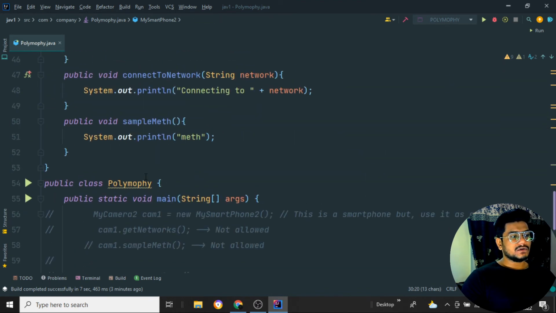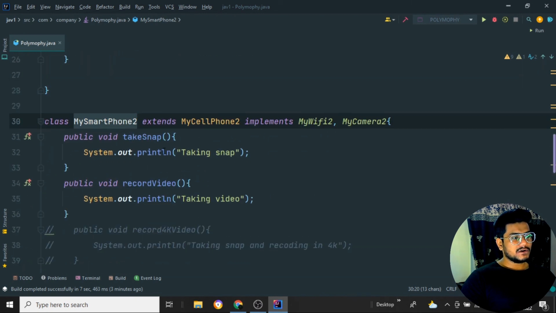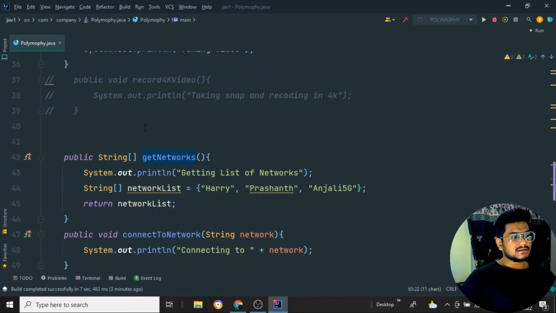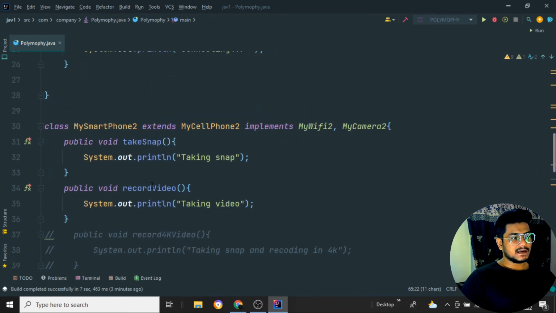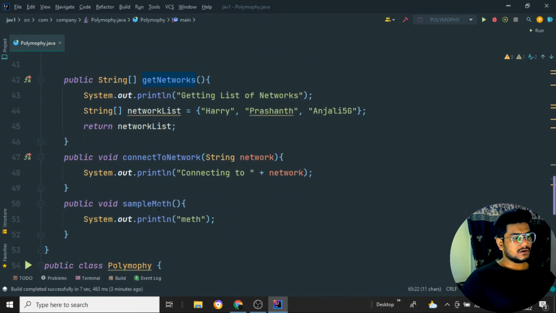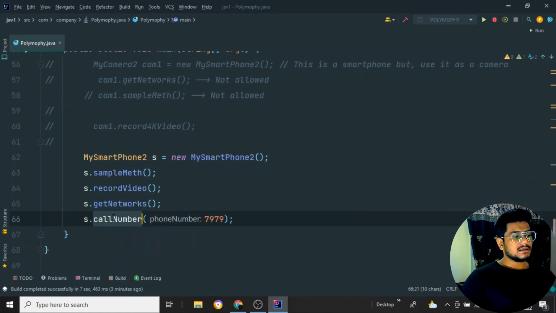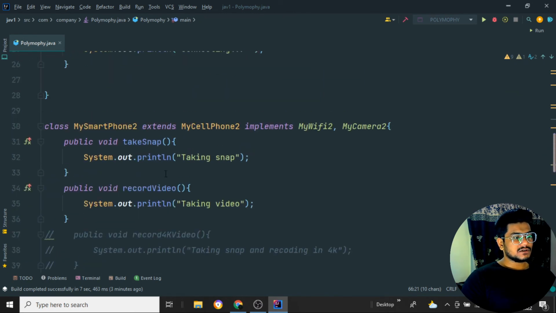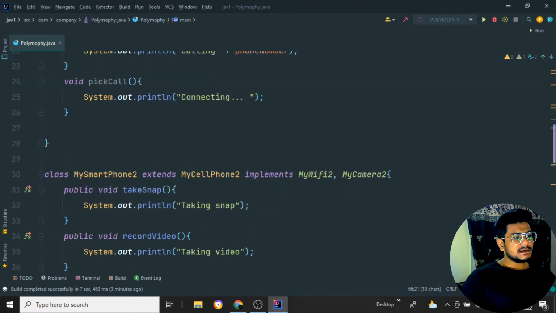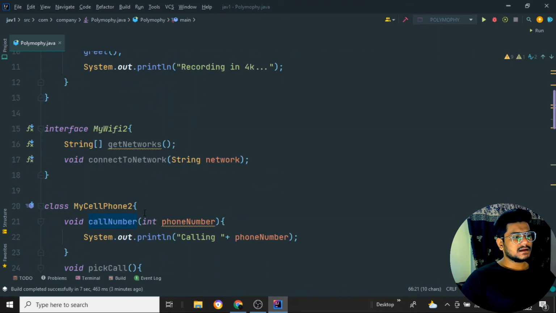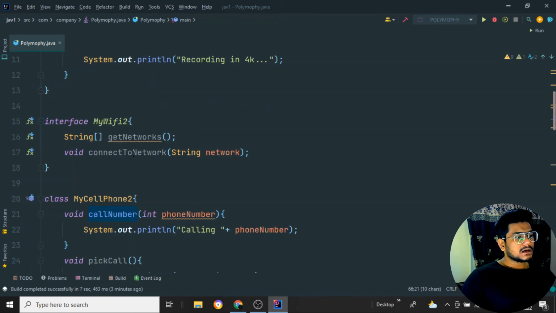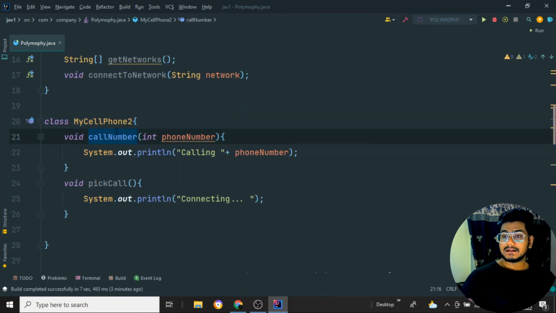And s dot record video, record video is present too, so I can access the record video also. I can access all the get network properties, all the properties of the interface. And s dot call number, I can access that too. The call number is not present here, but it is present inside another class, the small class my cell phone 2. I can access this also.